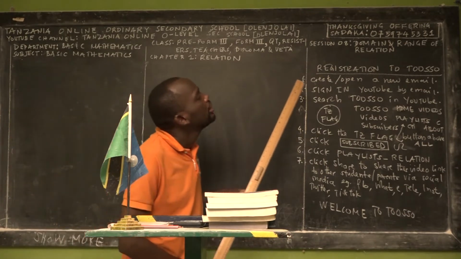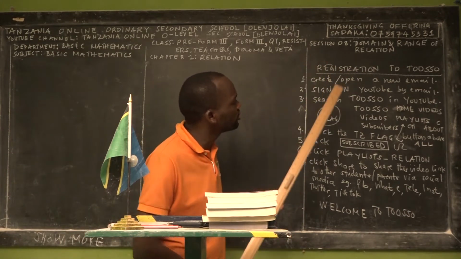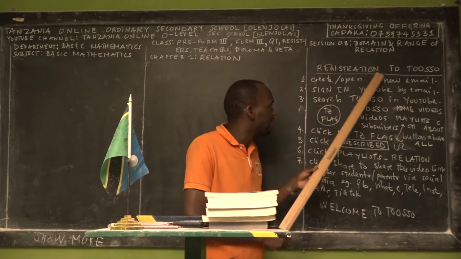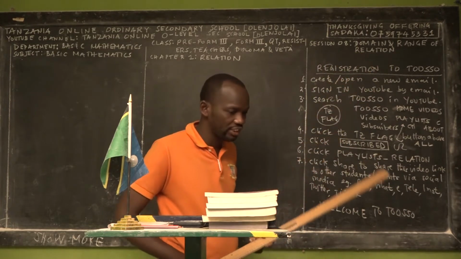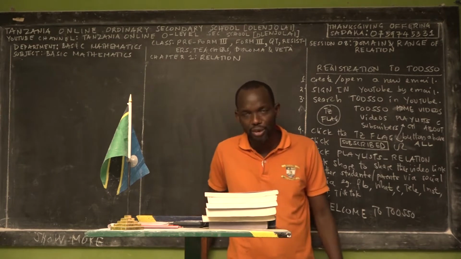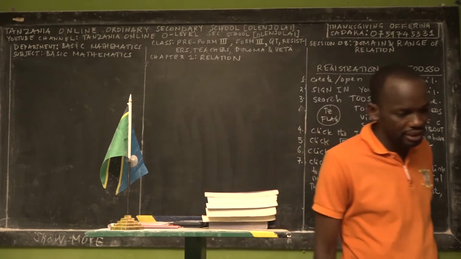We've taught you 9 sessions. We call it session 0 to session 9. And we are in session 8 today, which is called domain and range of relations. So stay tuned and join me right now to enjoy the contents that are prepared for you.